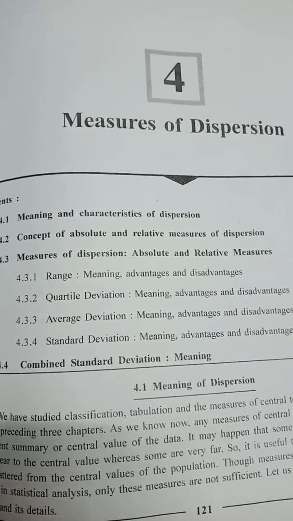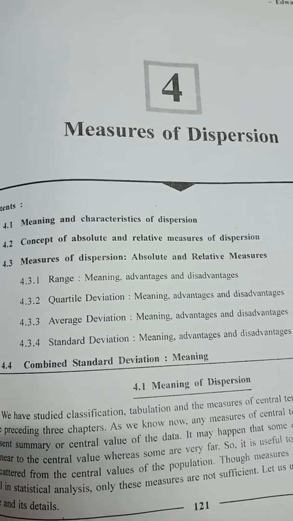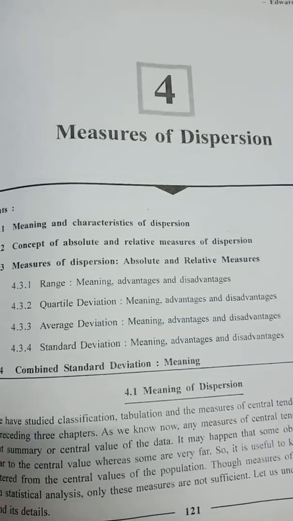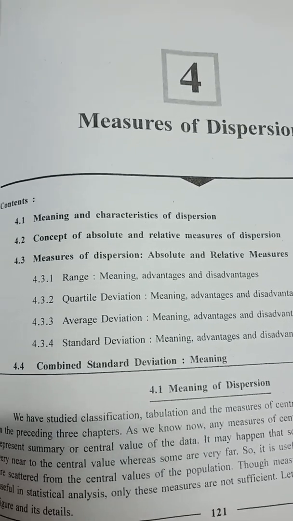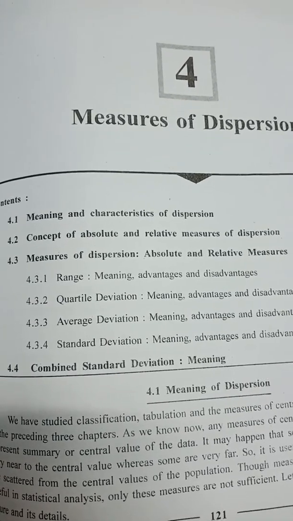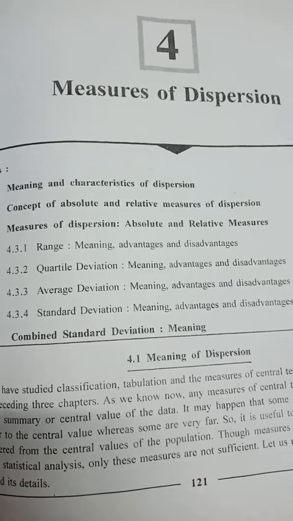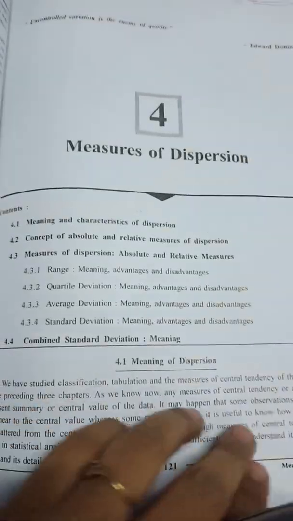In this chapter we are going to see the meaning, characteristics, and the concepts related to absolute and relative measures, then the measures of dispersion, that is range, quartile, average deviation, then standard deviation along with combined standard deviation. So let's begin with its meaning.